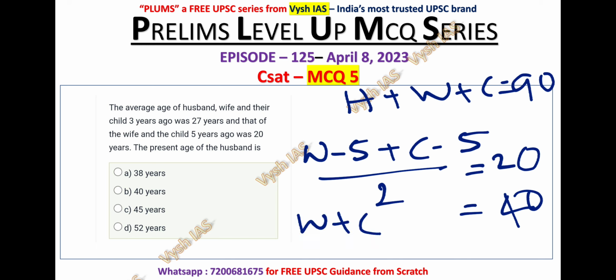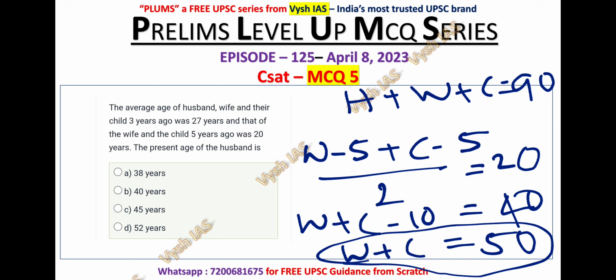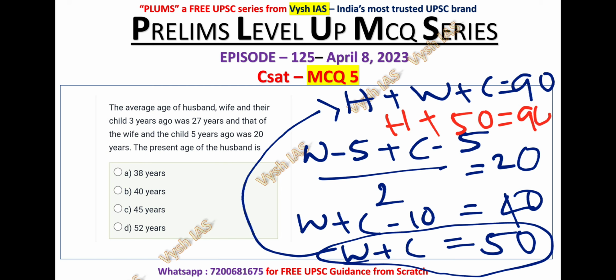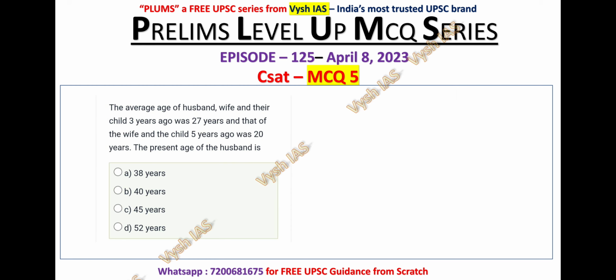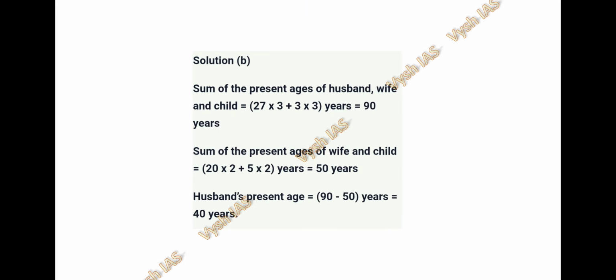W plus C minus 10 is equal to 40. W plus C is 50. We have got the value of W plus C as 50. If you substitute this in the equation, we get H plus 50 is equal to 90. 90 minus 50 is 40 years. The husband's present age is 40. So 40, that is option B, is the correct answer for question number 5.